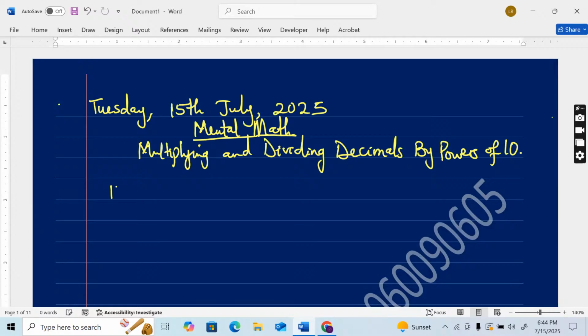Now, we have 10, which means 10, and that is 10 raised to the power of 1. But when you have a number with an index of 1, power also means index.